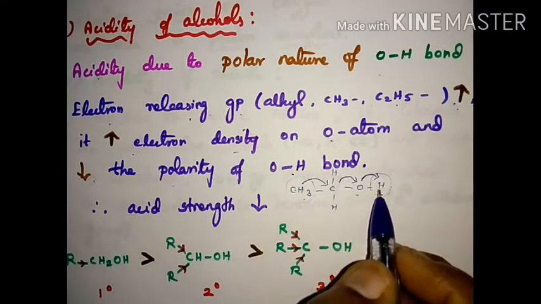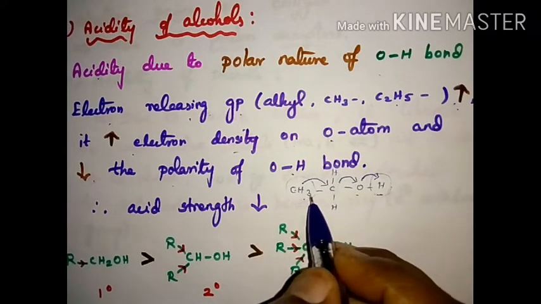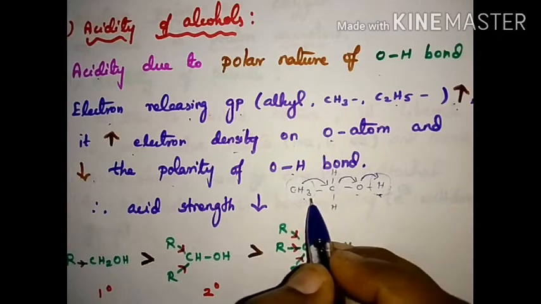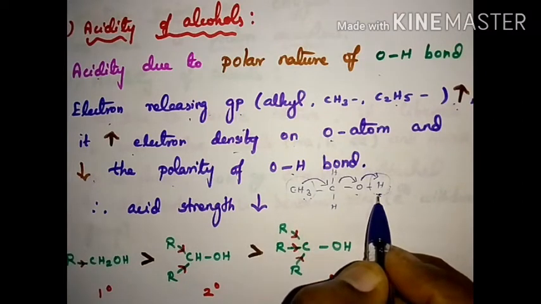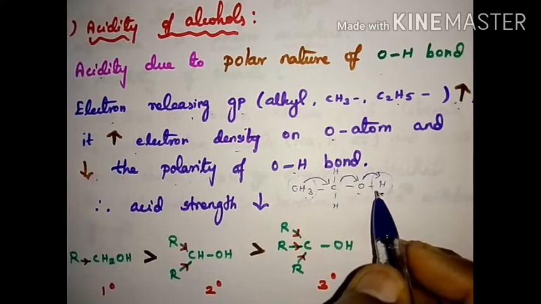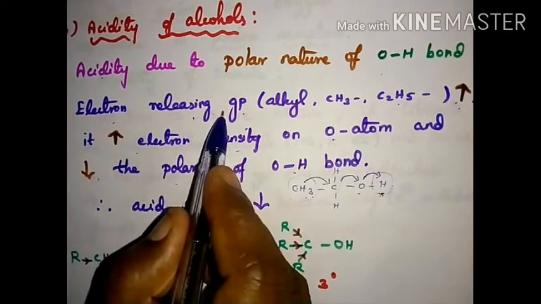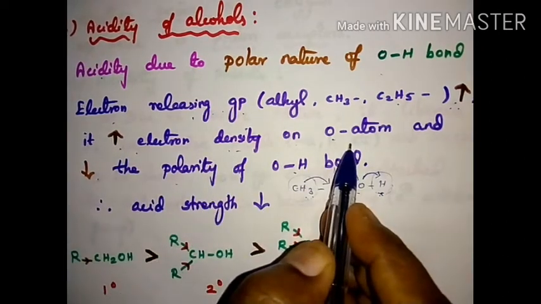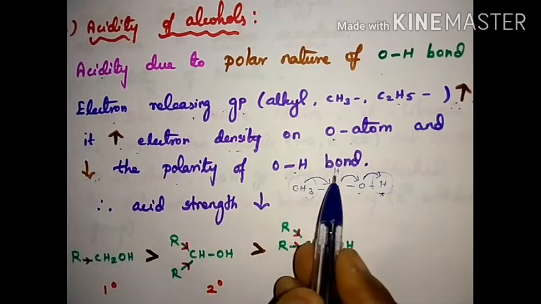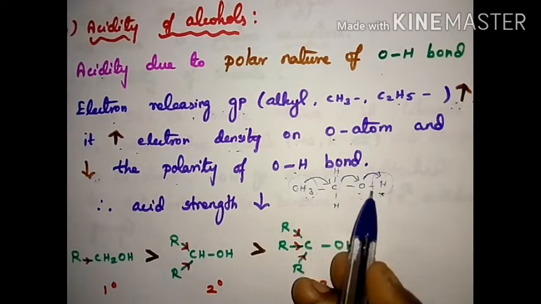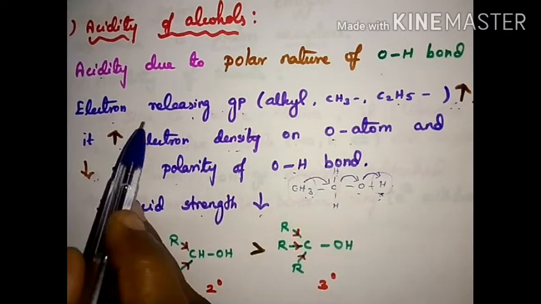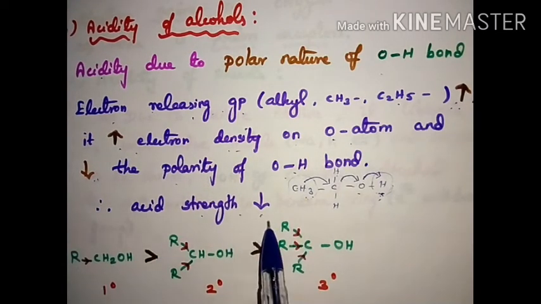So, we must accept the electron from the hydrogen, but alkyl groups have a tendency to donate the electron to the hydrogen and keep the hydrogen there instead of removing it. So alkyl group increases means acid strength decreases. The electron releasing group increases the electron density on the oxygen atom and decreases the polarity of the OH group. Therefore, the OH cannot go out. That means acid strength decreases. Electron releasing group increases means acid strength decreases.